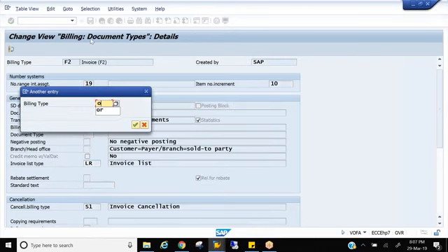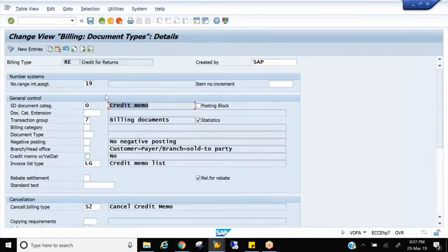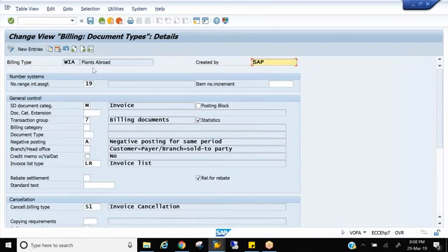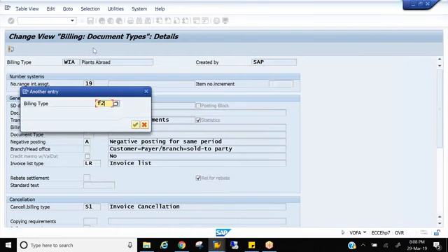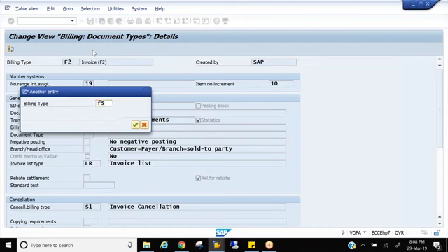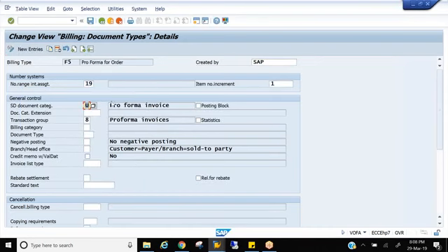O means credit memo. U means proforma invoice. F5 is U, and U means proforma invoice. So the system identifies what kind of document it is by seeing this particular SD document category.